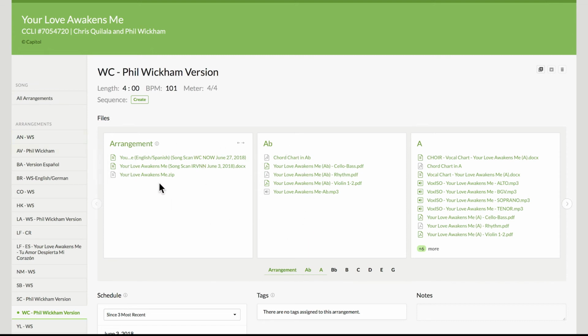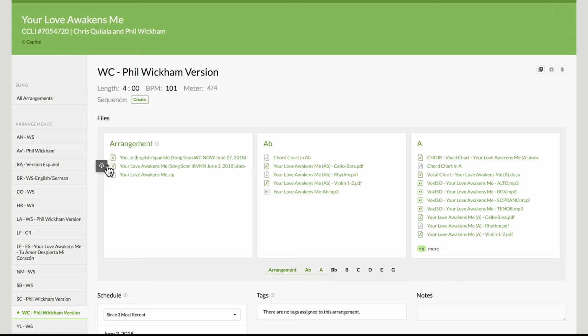You should locate the language, not something different than what you're used to, but the language you'll be working with, of course, and the name of the song and the latest date, all three, right? You may have to look closely, but this is it for now. This is the SongScan, and it's a Word document. You want to hover over it, and then go to the left and click on the download button, which is right here. And then, of course, that Word document will be downloaded to your download folder on your computer.